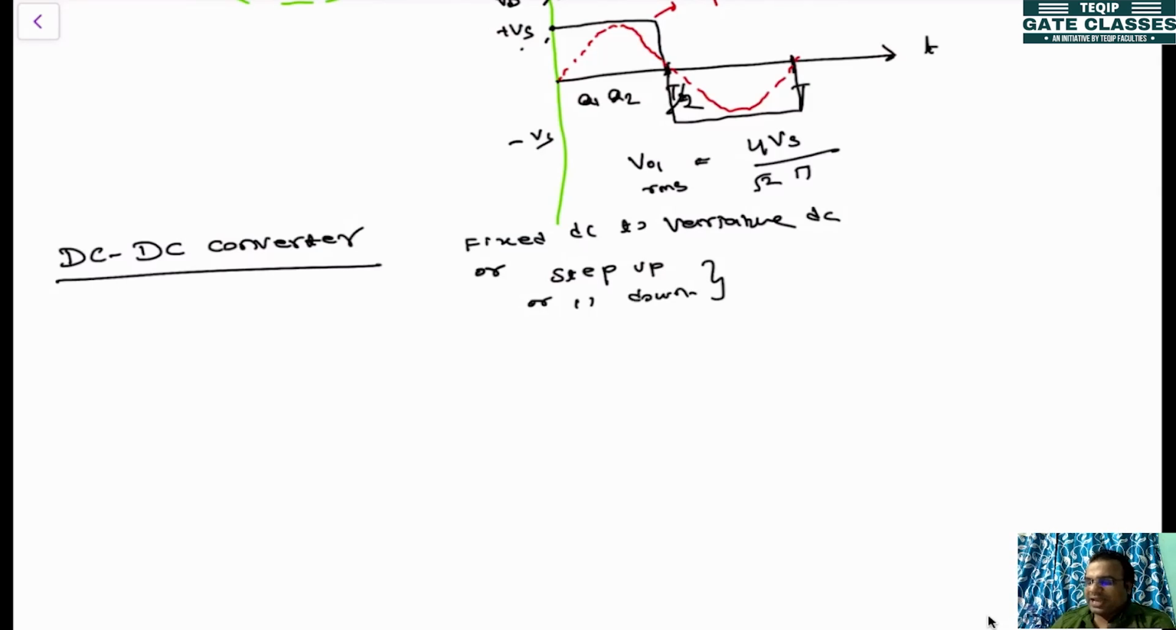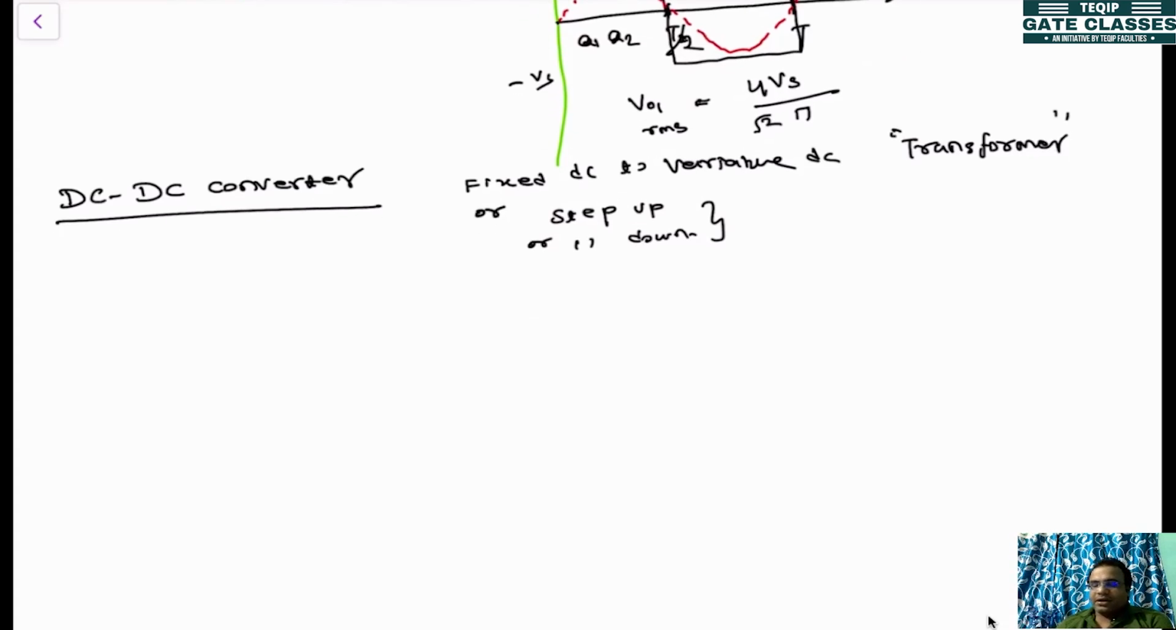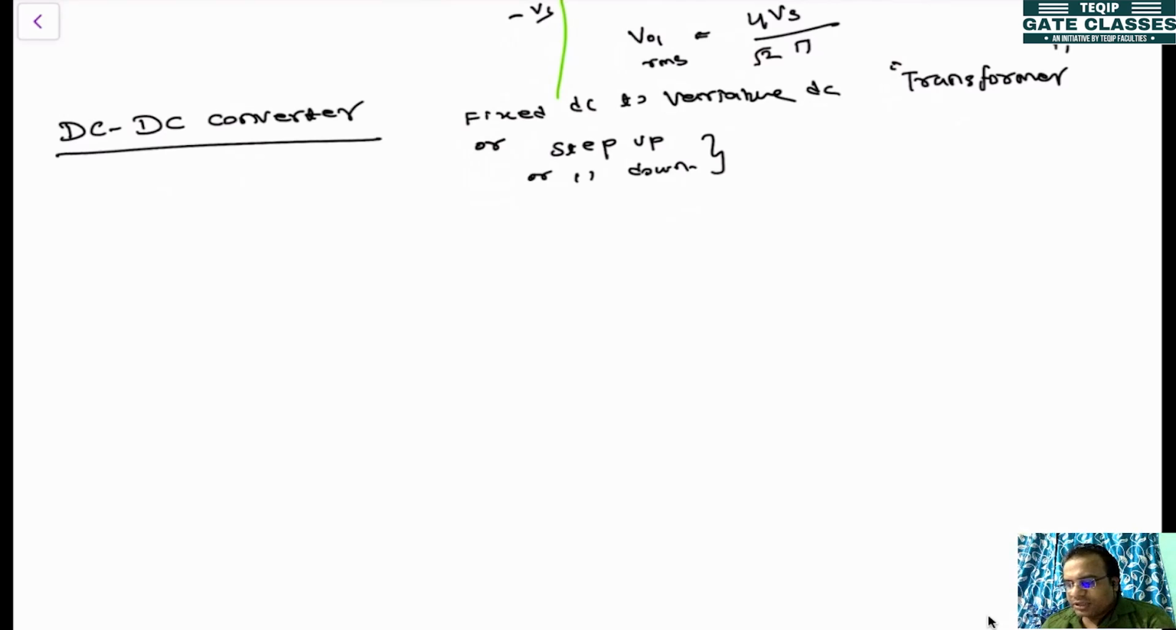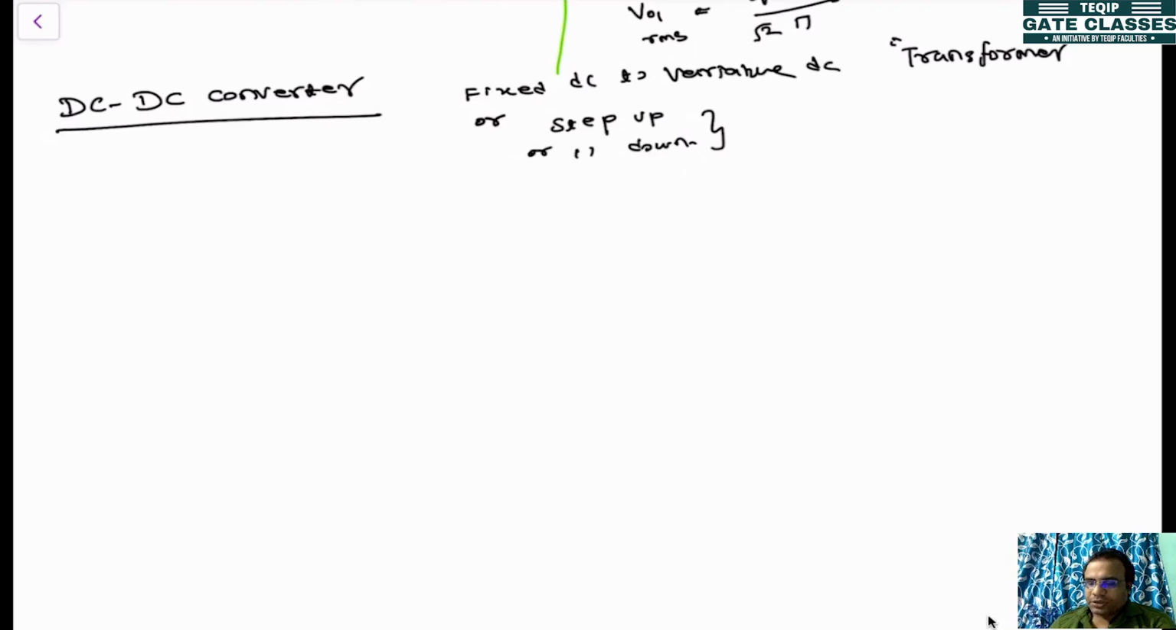In AC this was done by a transformer, stepping up the voltage, stepping down the voltage. But as you might know, if you apply a transformer to DC, the action will not happen. The transformer will not work. That's why the DC to DC converter was invented. There you will see that you can step up the voltage and you can step down the voltage. The first one we will see is the step down converter.